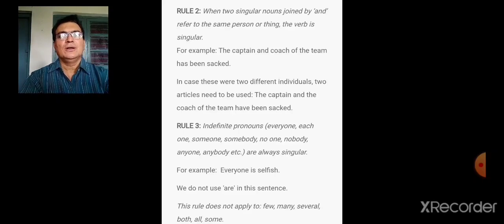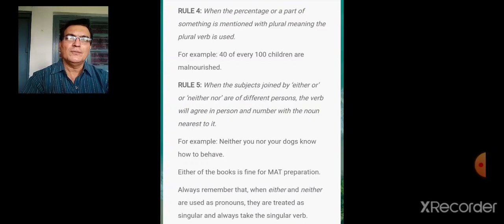Now let's go to the next rule. Rule number 4. When the percentage or a part of something is mentioned with plural meaning, it's very important what sense it has, what meaning it conveys. Now, 40 of every 100 children.